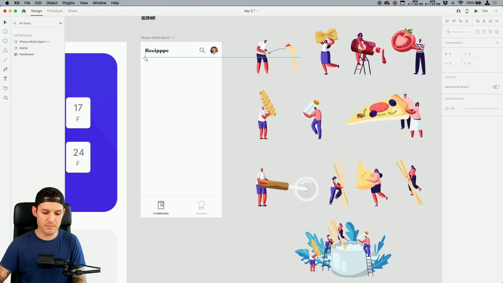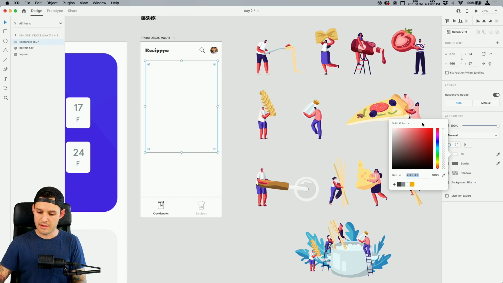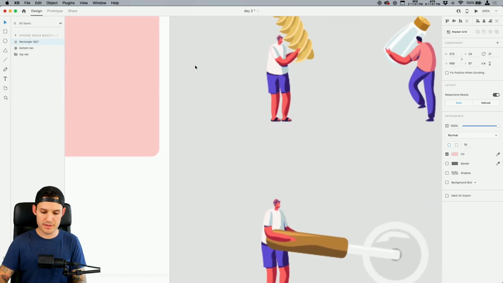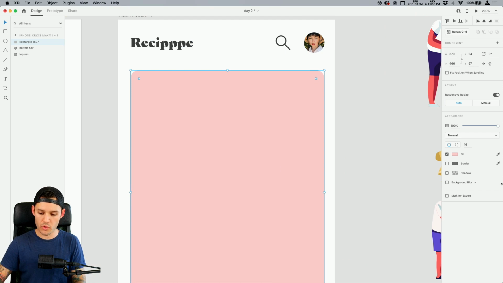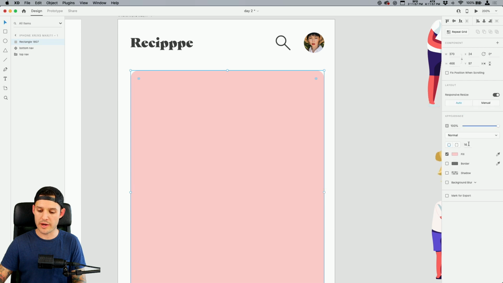Let's create some cookbook cards. Just something nice and big like this. Let's take the border off of it. I'm just gonna grab, I like this pink color. It's just speaking to me right now, isn't it? It's nice. And I'm just gonna round the corners a little bit, maybe something like 16. You can grab, let's zoom in, grab our little corners there, or you can always go over here into our little inspector panel and hit our corner radiuses there, okay?